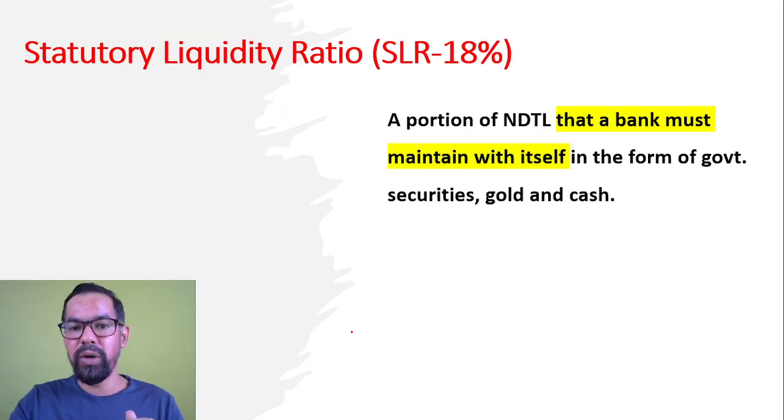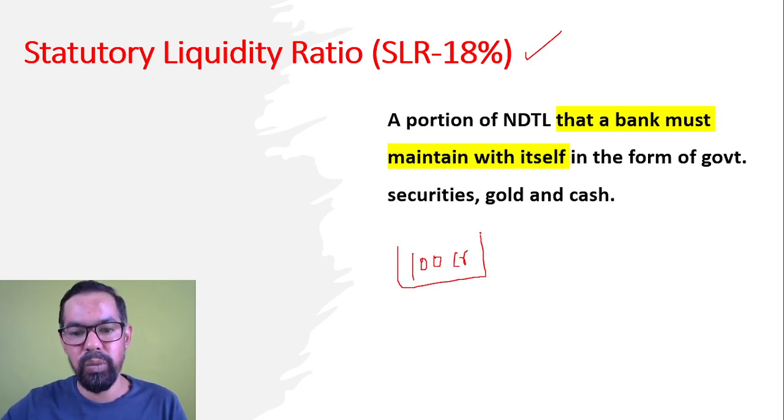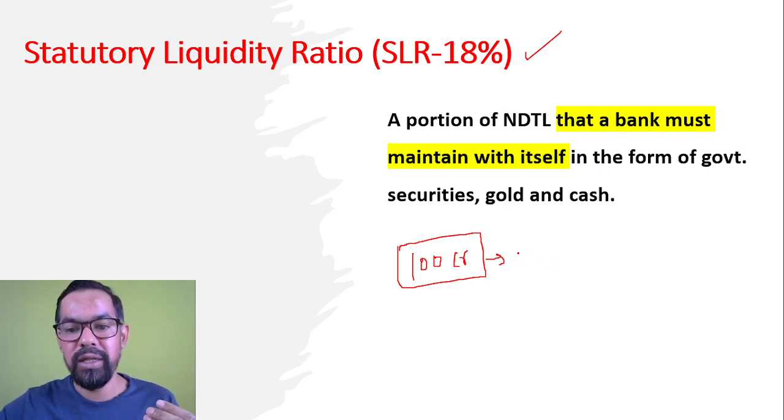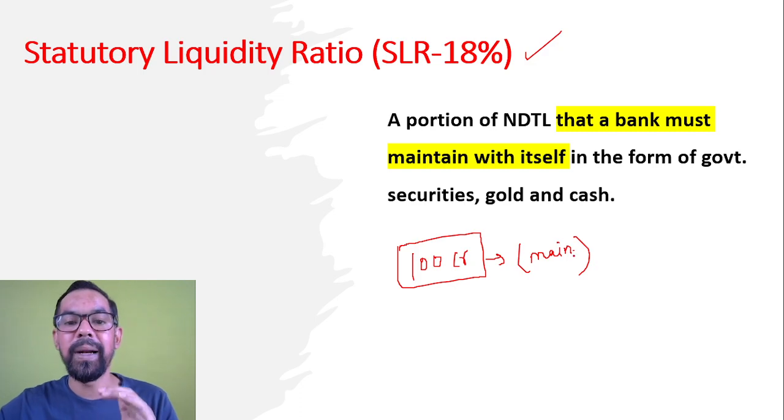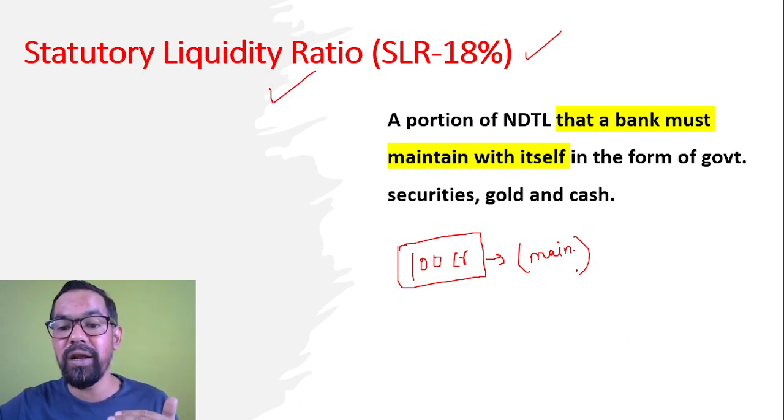Right? Now the next one is SLR, the statutory liquidity ratio. Again, a portion of NDTL. Let's say the same bank SBI has NDTL of 100 crore rupees. Now they have to maintain a certain percentage. In the previous case, they have to deposit with RBI, but in the case of the statutory liquidity ratio, they have to maintain it with itself.